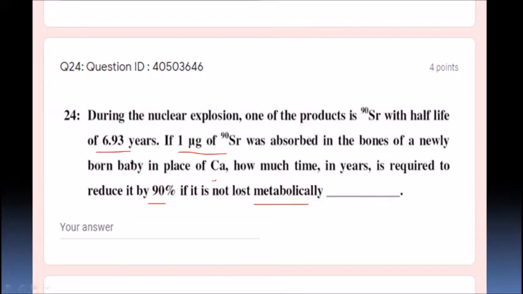From 6.93, t half equals 0.693 by K, that is K equals 0.693 by 6.93, which gives 0.1. So K equals 0.1. If you know K is 0.1, then the half-life period is t equals 2.303.